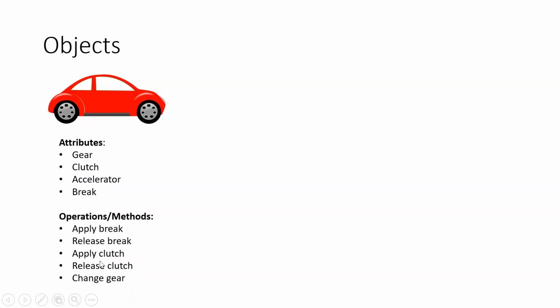Apply clutch doesn't make sense. So it is necessary to contain operations and attributes to a particular object and its set.